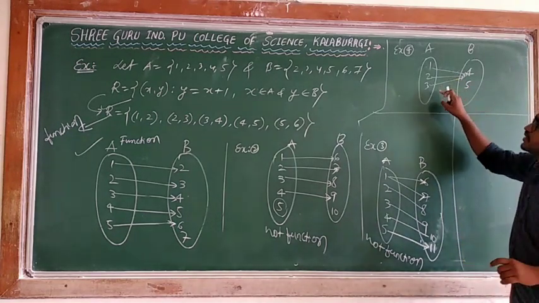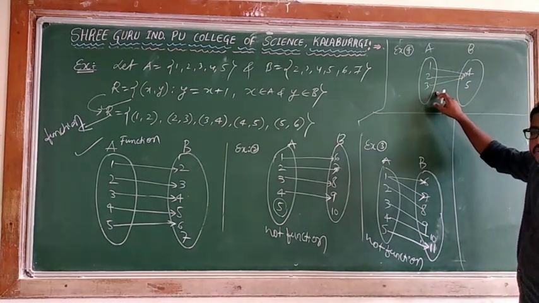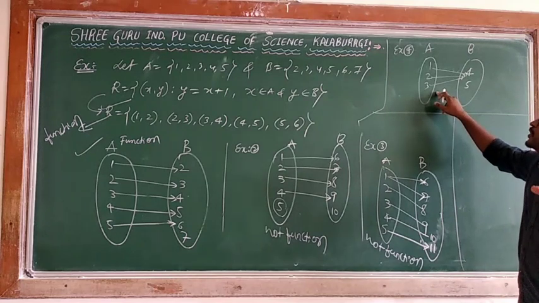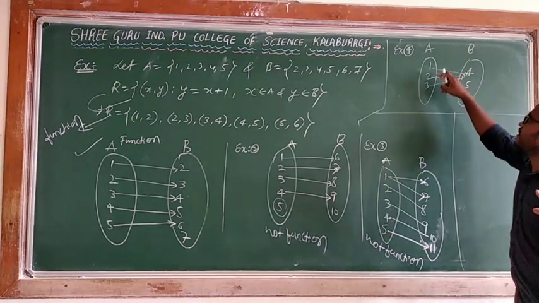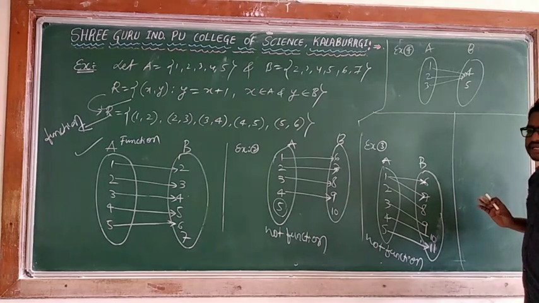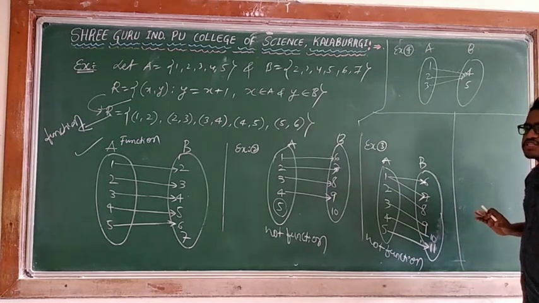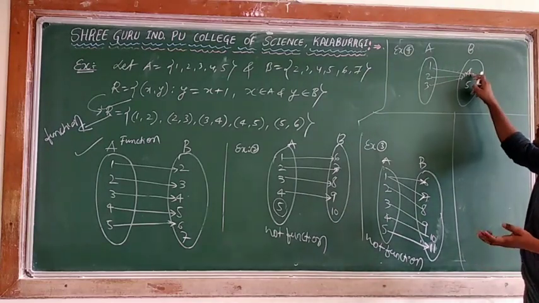Every element of the set A should have only one image. It may be the same, it may not be the same. Don't worry about whether it is the same or not. The only thing is, you check whether every element of the domain has an image or not. If it has, you check whether it has only one or not. If it is the same, don't worry. 1 has 4, only 1. 2 has 4, only 1. 3 has 4, no problem.